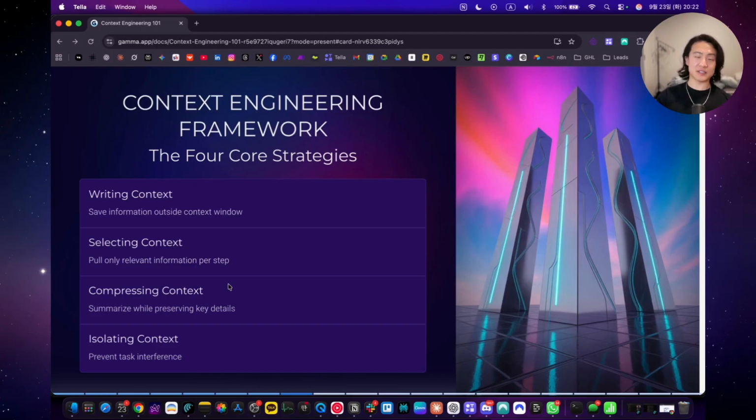You want to make it concise and easy to read. AI feels the same way. So we want to make it as efficient and easy to go through as possible. Finally, isolating context means preventing task interference between different functions. So we want everything to be as siloed and independent as possible. So we don't want anything to overlap. We want to minimize that. And I'll go over each one of these in detail.